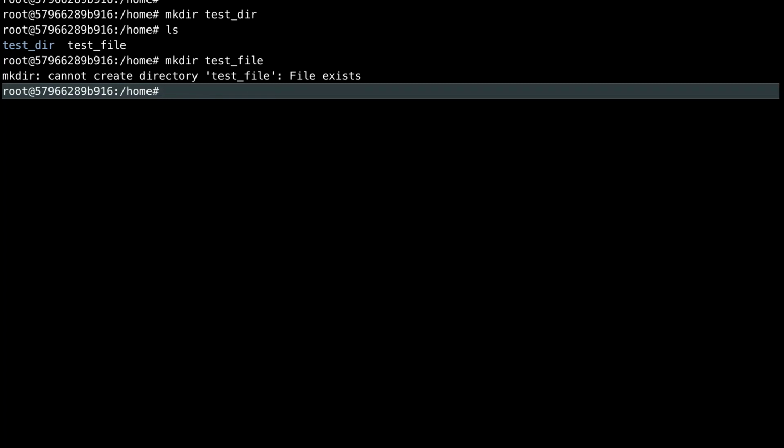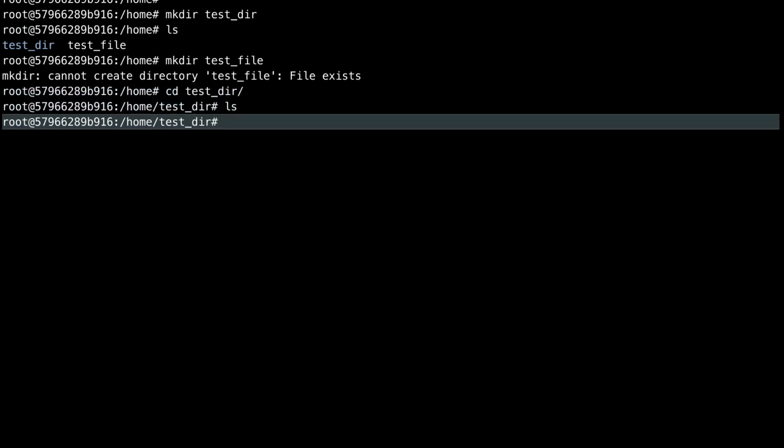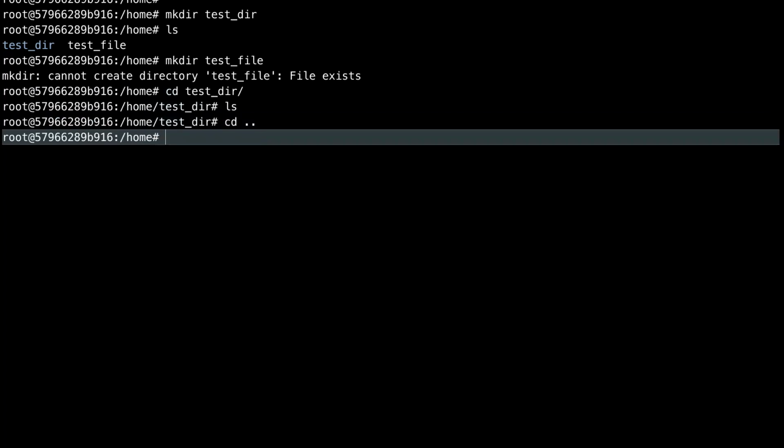Now let's say you want to delete this. Of course, we have created this directory, and you can again go to this directory using the cd command. You can go to test underscore directory inside this. Of course, there is nothing here. I will go back to wherever I came from, /home. Now what I will do is delete this directory using the rm command, rm and test directory.